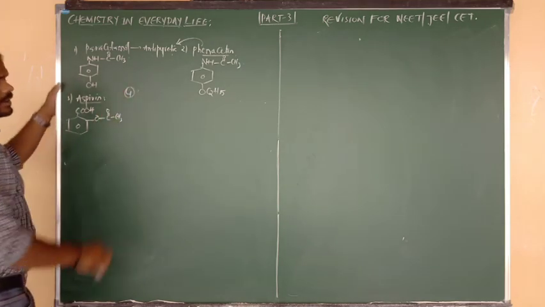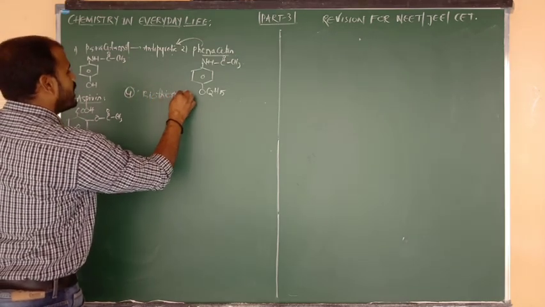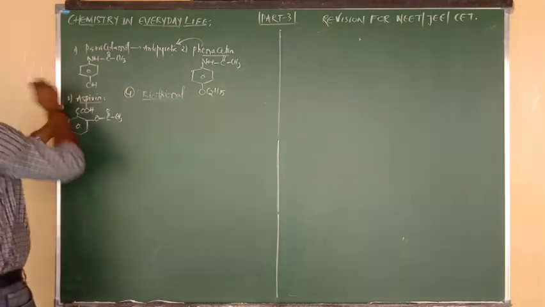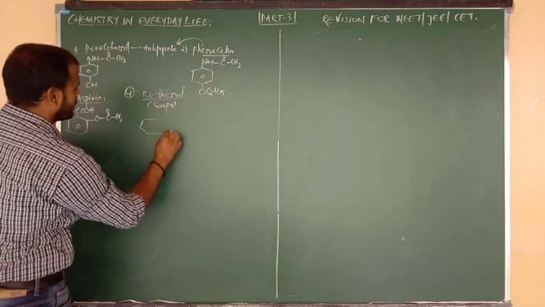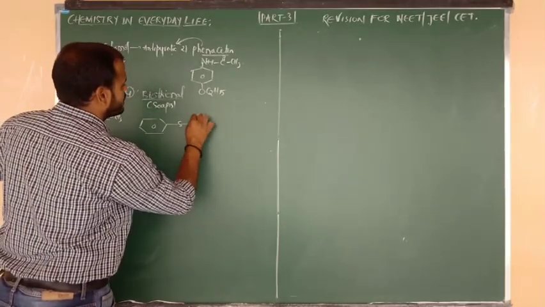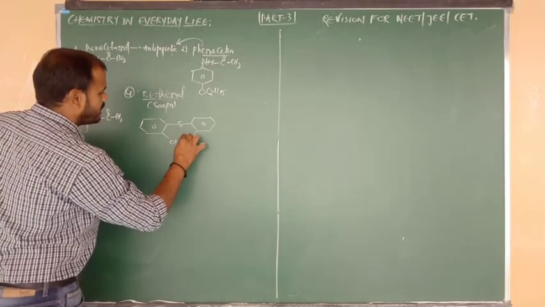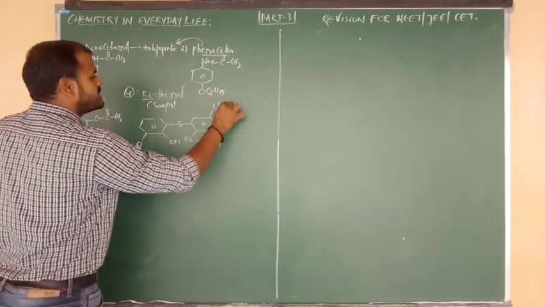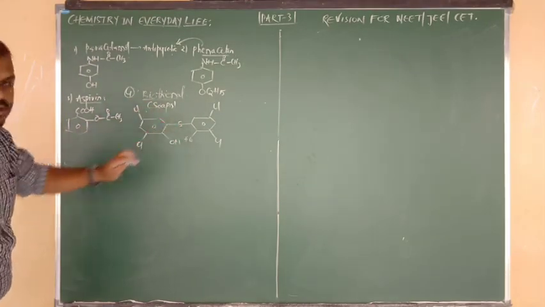Next, continuing with the fourth one, the structure of bithionol. Bithionol is an antiseptic which was used in soaps. So what is the structure of bithionol? Simply, it contains a benzene ring connected to sulfur, which is again connected to another benzene ring. Near the ortho position an OH group will be there. Next ortho carbon has Cl, again Cl, and in the opposite direction Cl, and here also Cl. This is the structure of bithionol, an antiseptic added in soaps.